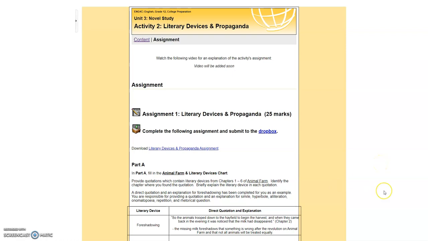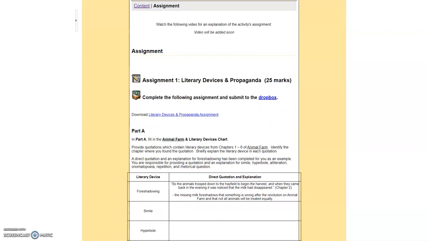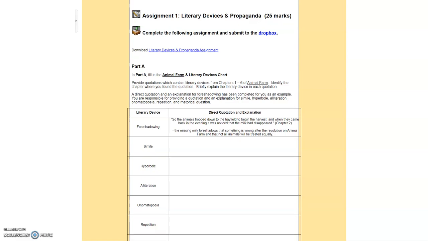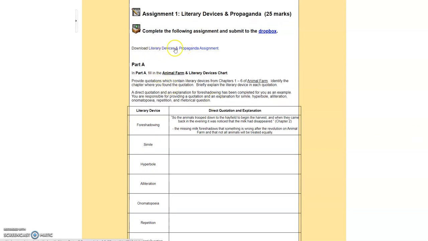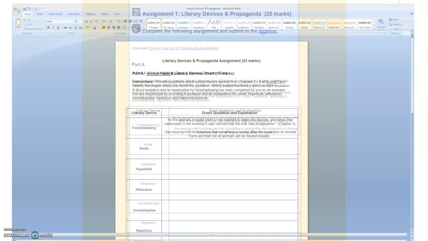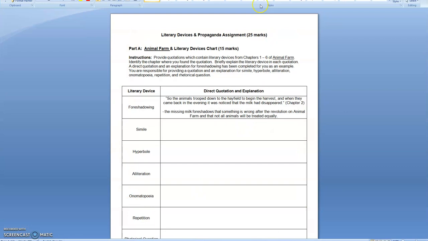Hello, in this video we'll take a look at the assignment in Unit 3, Activity 2. This assignment will have two parts. You can download both parts by clicking this link right here, Literary Devices and Propaganda Assignment. And what you'll see is a document that looks like this.